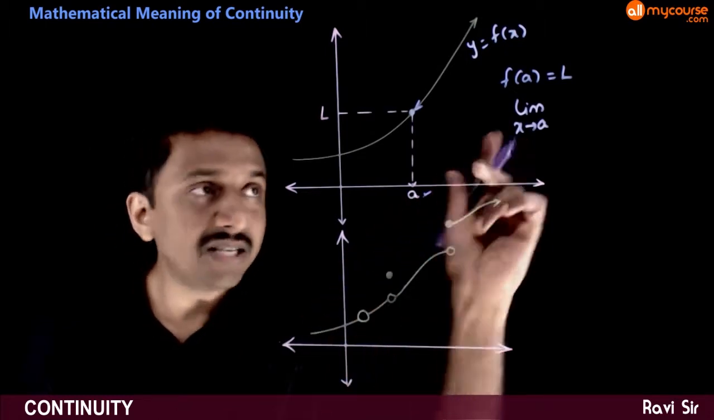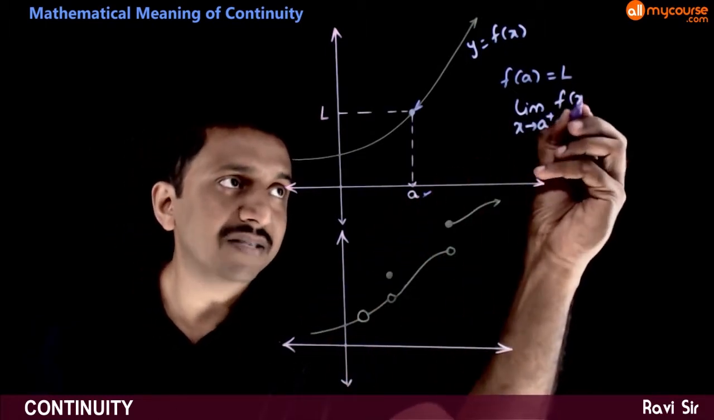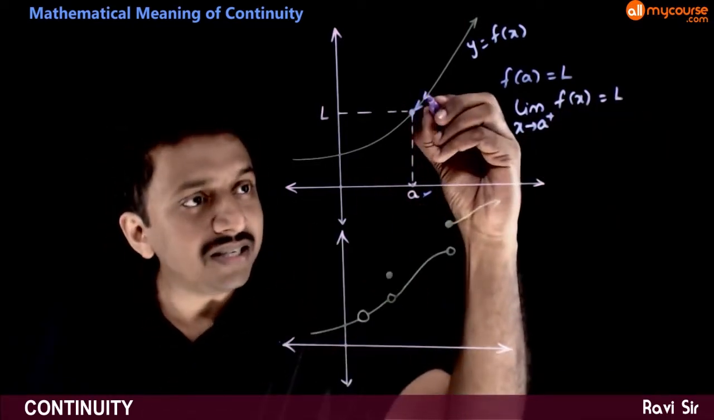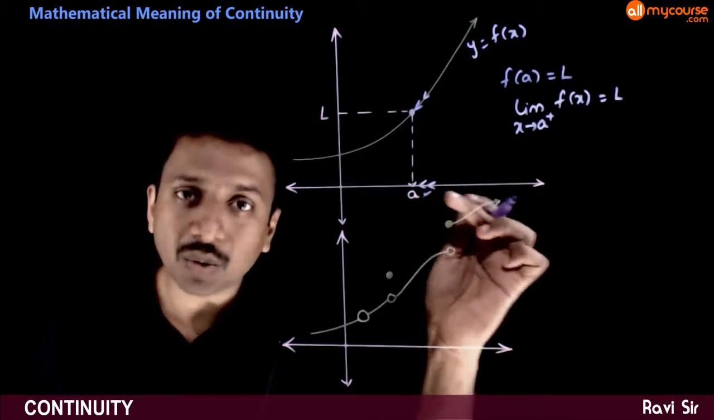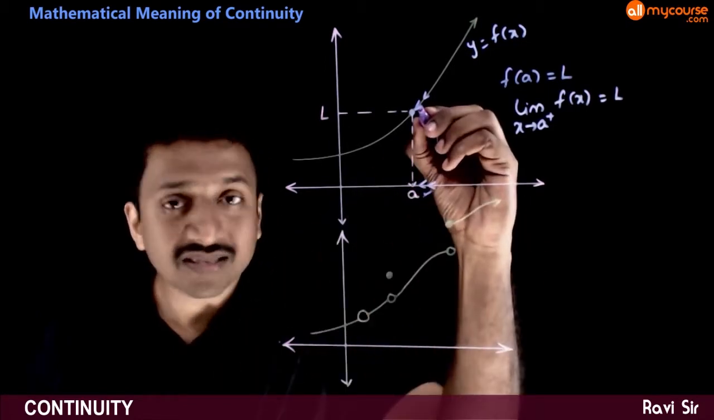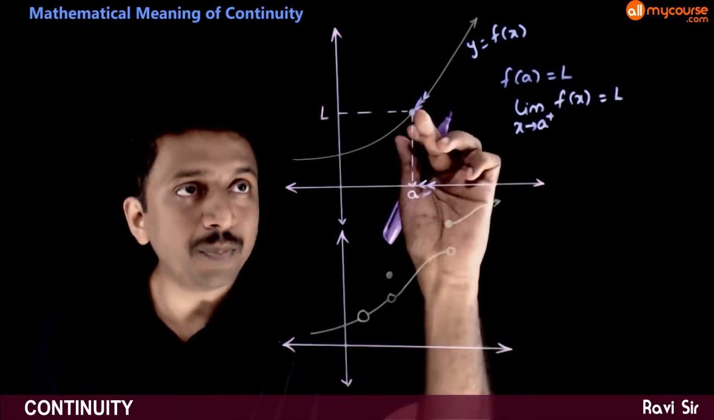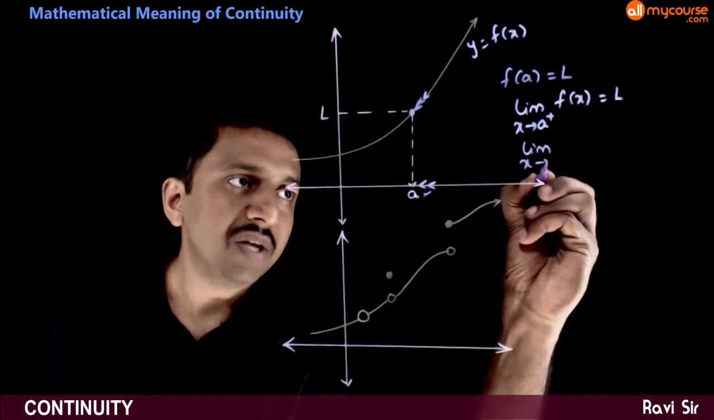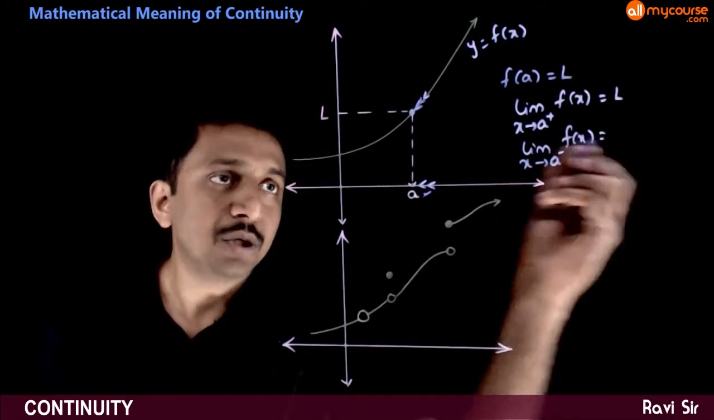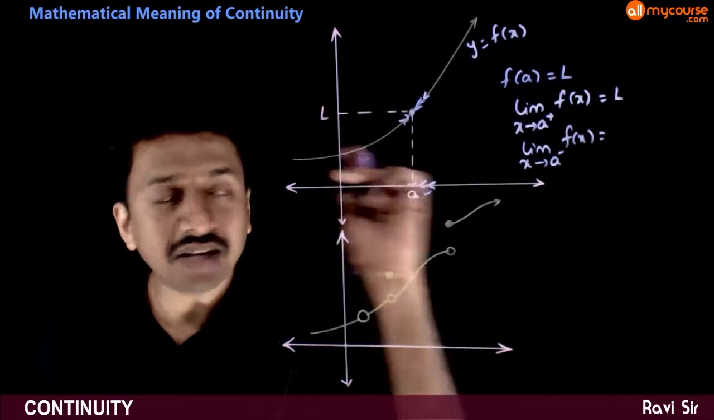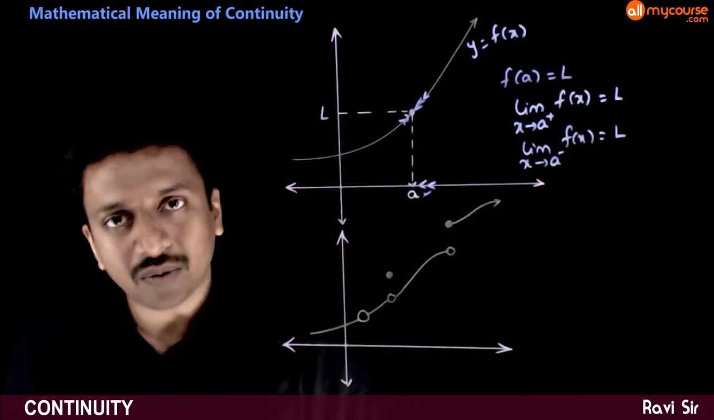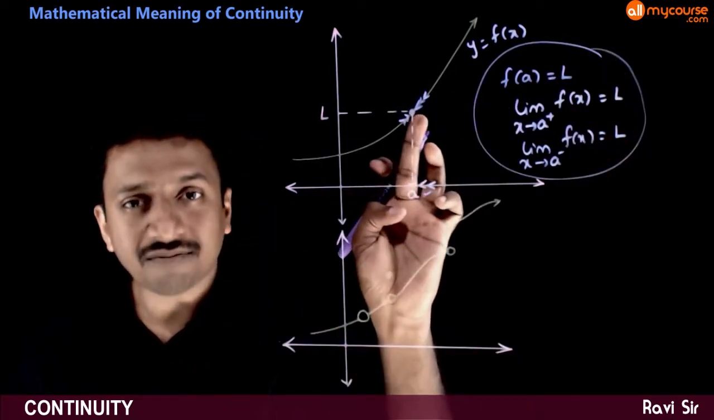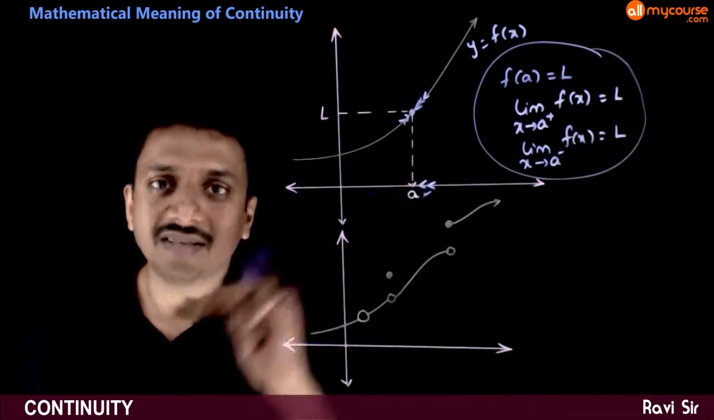So limit x tends to A plus f of x should also be equal to L. That is, as x tends to A from the right hand side, this function has to approach this value L, and limit x tends to A minus f of x should also tend to the functional value at x is equal to A. So if all the three happens, then we say that the function is continuous at x is equal to A.